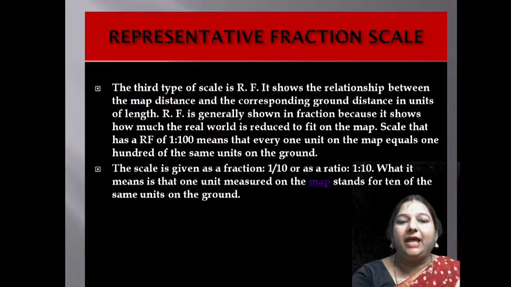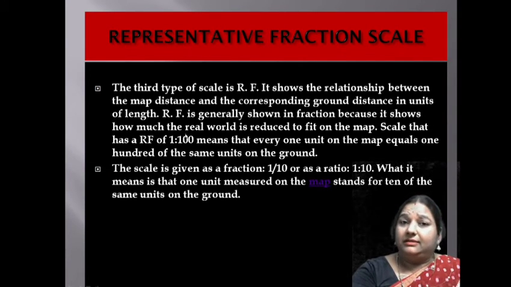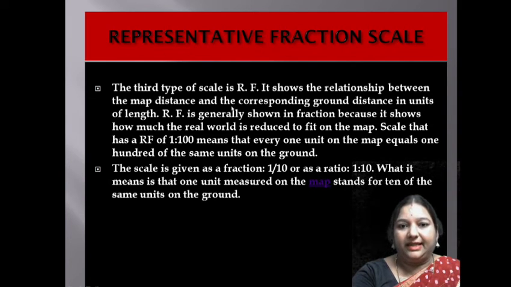Now I am telling about the representative fraction scale. Look here. The third type of scale for map making is representative fraction scale. It shows the relationship between the map distance and the corresponding ground distance in units of length.